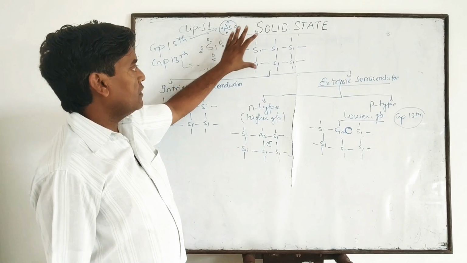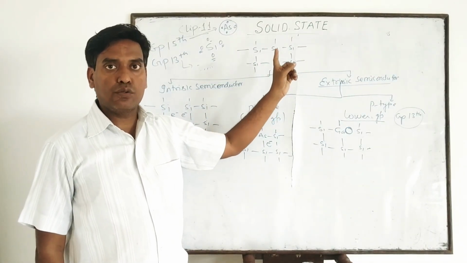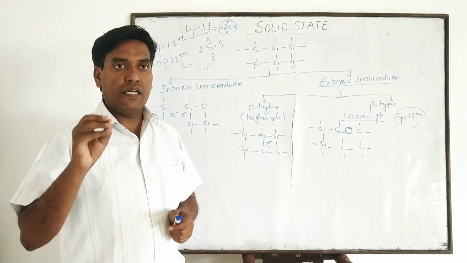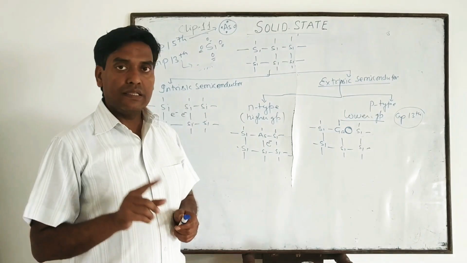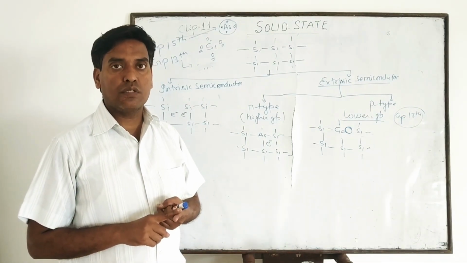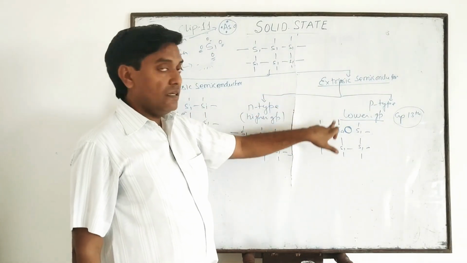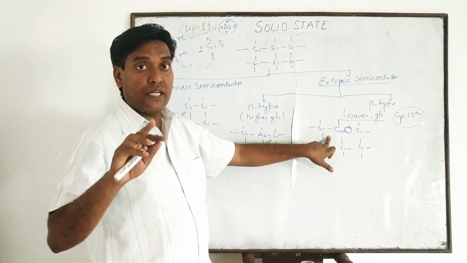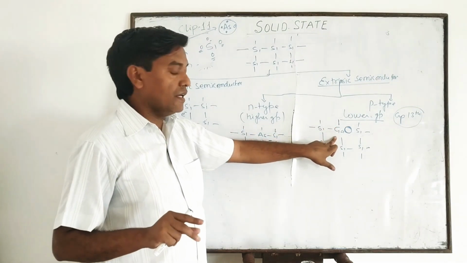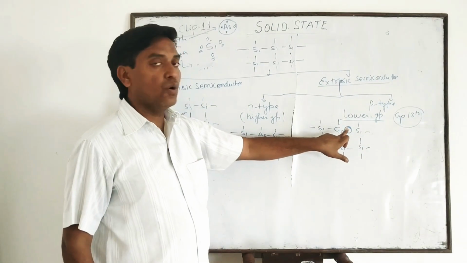In group 14, all the elements have 4 electrons and silicon shares all the electrons through covalent bonds. But when we add impurities of group 13, it has 3 electrons and the silicon atom has 4 electrons. When gallium replaces silicon, nearby the gallium one electron deficient site is created, known as a hole.